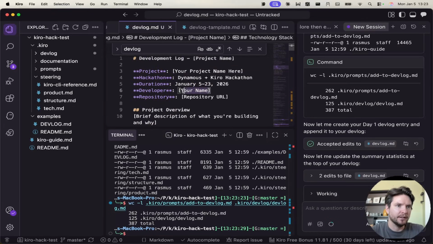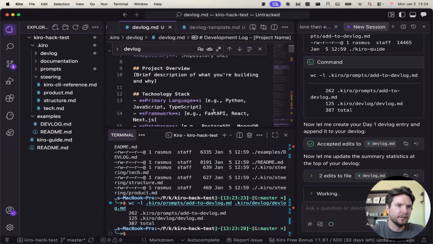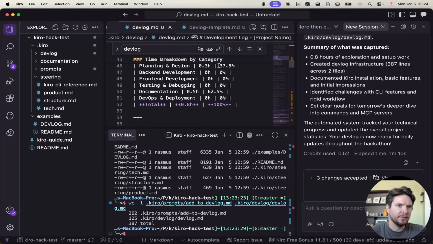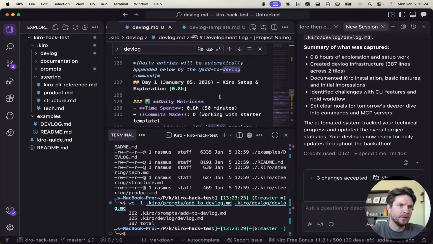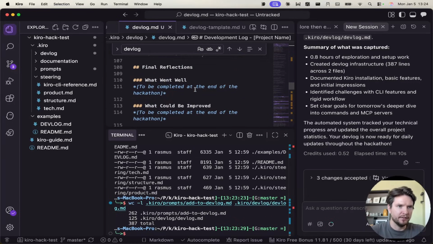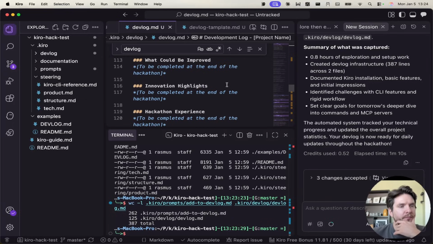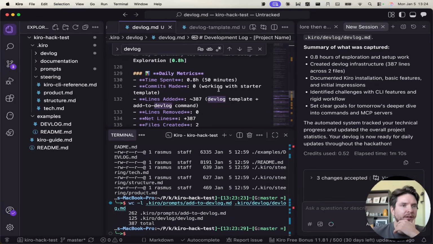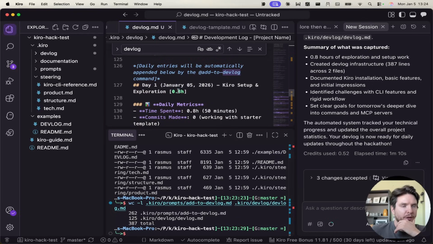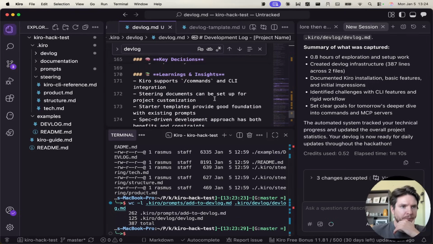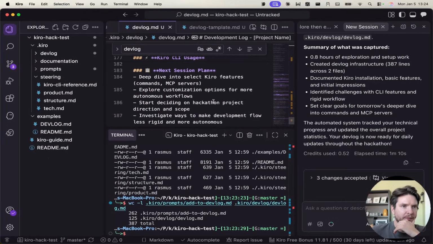It still didn't enter my name and stuff. So it should enter the things that it has access to. Okay, so at least it has this. Yeah. I mean, all of this metadata is really not needed. So it doesn't really matter that it's not filled out at this point. The daily entry here is filled out. We're gonna up this to 1 hour, but yeah. Okay, cool. It has everything filled out here.